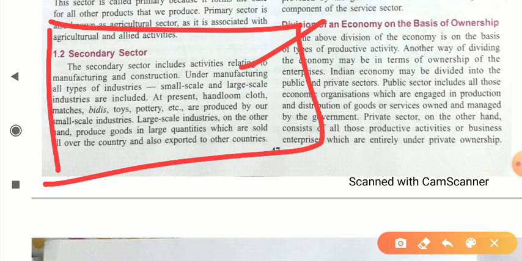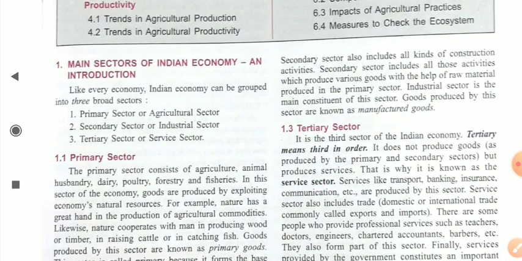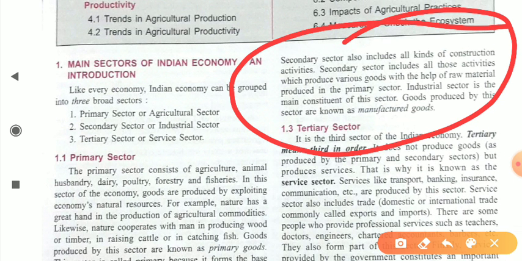Large scale industries, on the other hand, produce goods in large quantities which are sold all over the country and also exported to other countries. So the secondary sector also includes all kinds of construction activity. The secondary sector includes all those activities which produce various goods with the help of raw material.